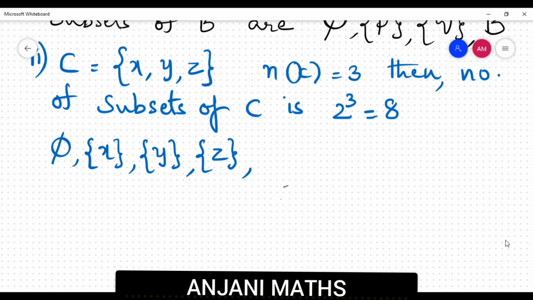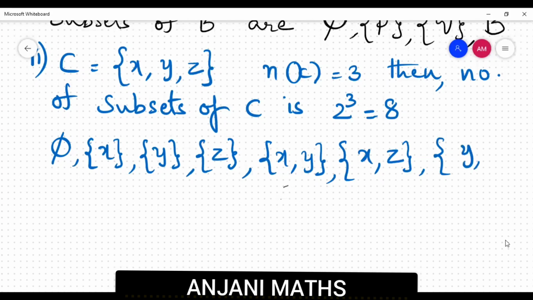Next, we have to write 2 element sets. So remove one element from these 3 elements. So the set containing XY, we removed Z here. The set containing XZ, we removed Y here. The set containing YZ, we removed X here. So we completed the subsets having 2 elements.